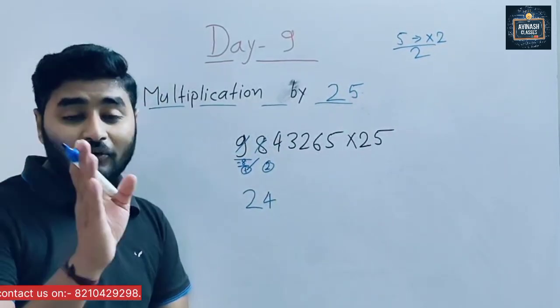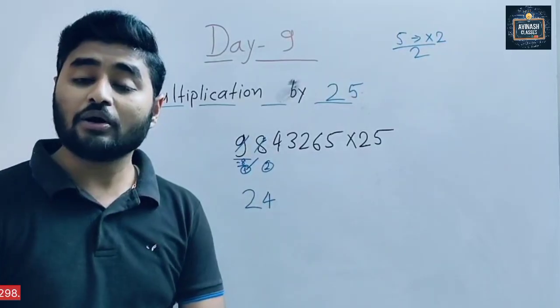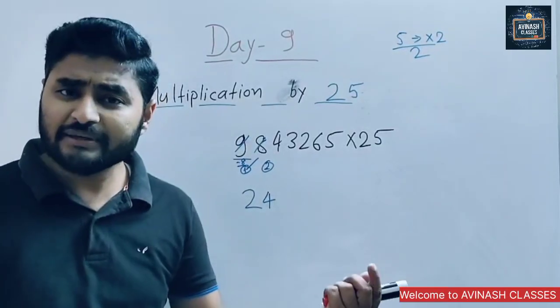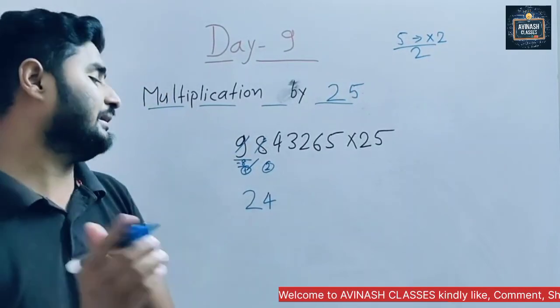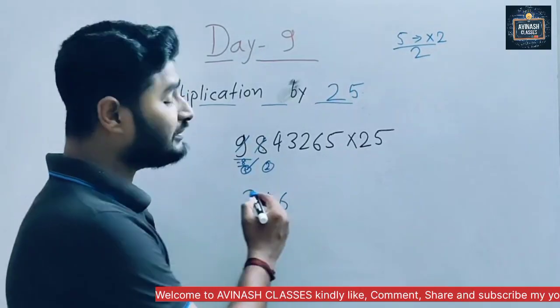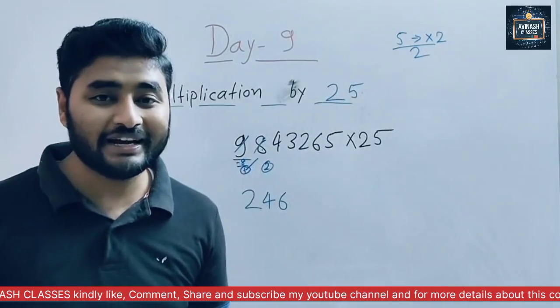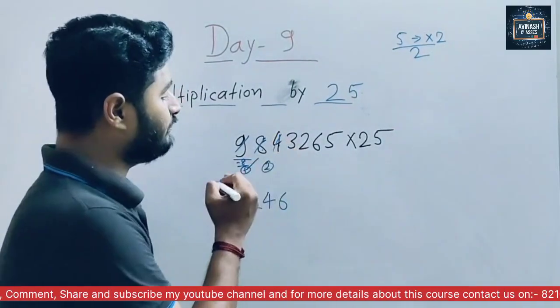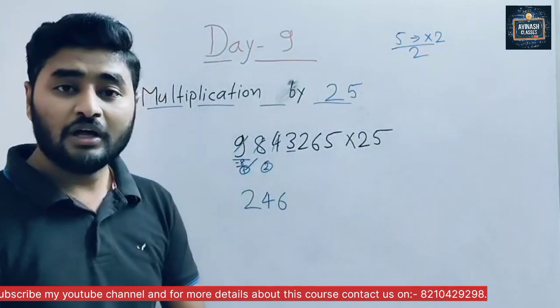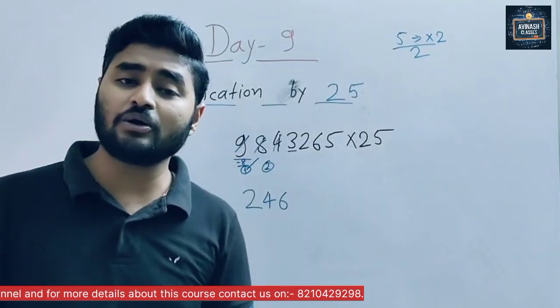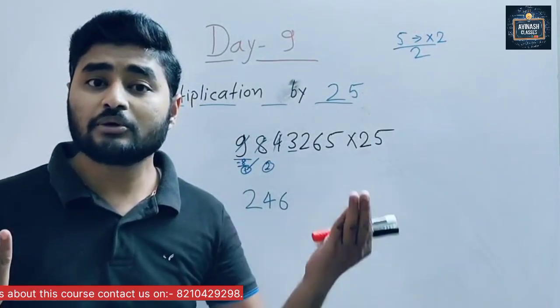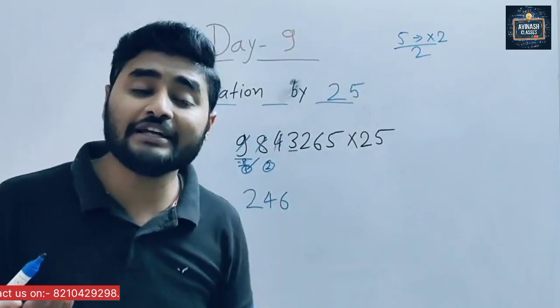Okay. Now 2 4, 24. Check: is 24 coming in the 4 table or not? Yes sir, it's coming. How many times? 6 times. So here we write 6. Here 24 minus 24 we get 0. Now this is completed. Now 3. Is 3 coming in the 4 table or not? No sir, because 3 is smaller than 4.